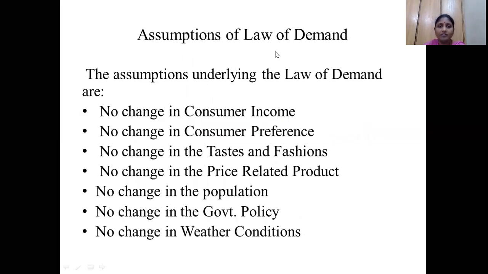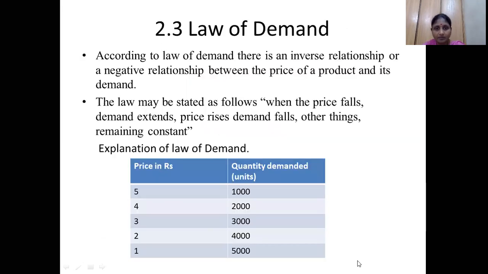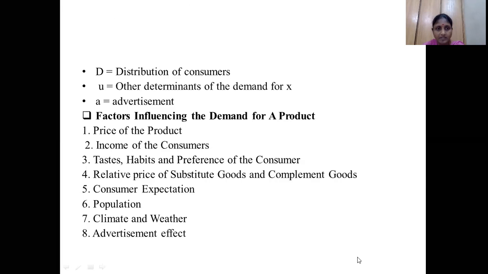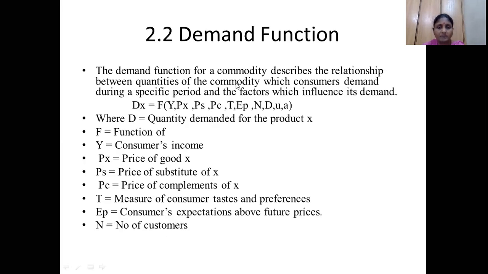So, assumptions of the law of demand. That means whatever factors we have taken in that formula, the mathematical expression. This is the mathematical expression we have given. So quantity demanded for a particular good X, for a particular product X, is a function of income, price of that good X, price of the substitute, price of the complements. T means a measure of consumers' tastes and preferences. Then consumers' expectations, number of customers or population. This is the population. And other changes like advertisement. These are all the factors.